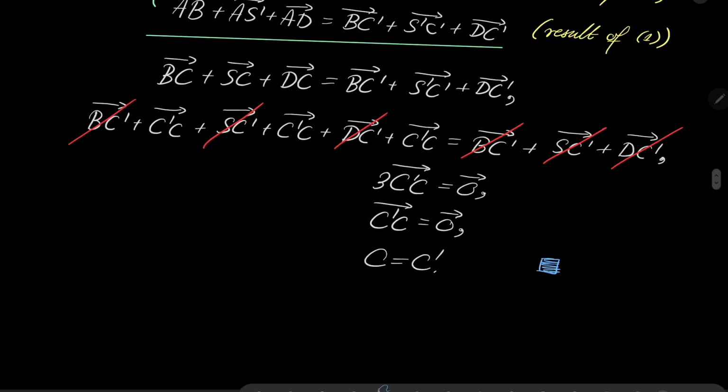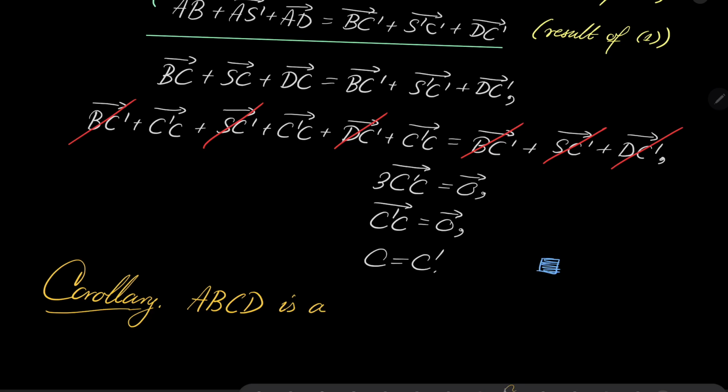And as an immediate corollary, since C equals C prime and ABC'D is a parallelogram, ABCD itself is a parallelogram. And this closes our proof, because it is what we wanted to demonstrate.